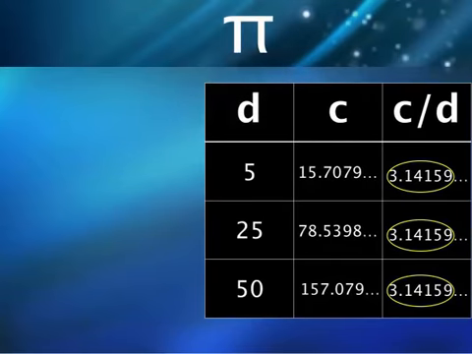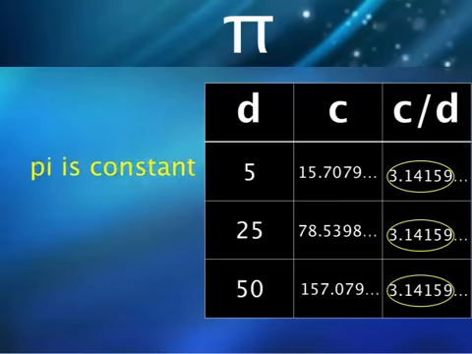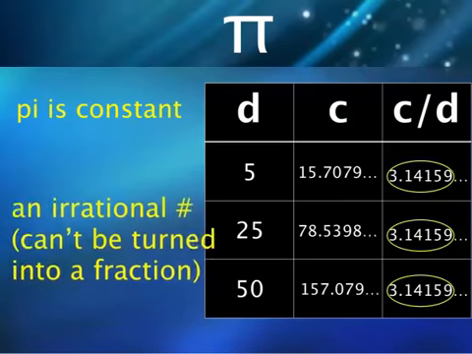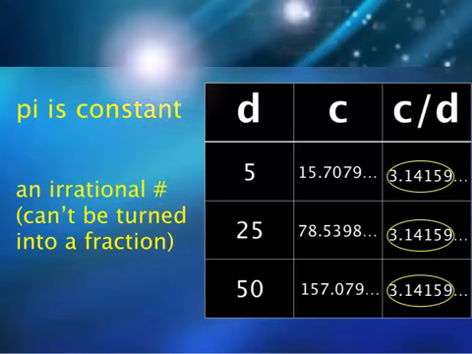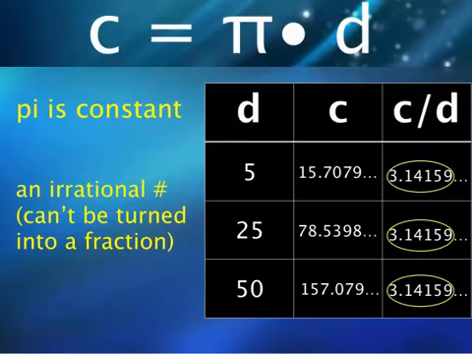Pi is constant. It's a real number. It is also, as we call it, irrational, because it goes on and can't be made into a fraction. We can now multiply any diameter by pi, and we have any circumference. Let's look at an application now of pi.